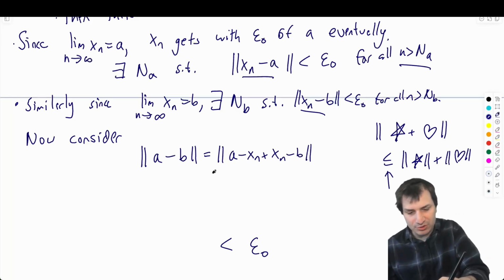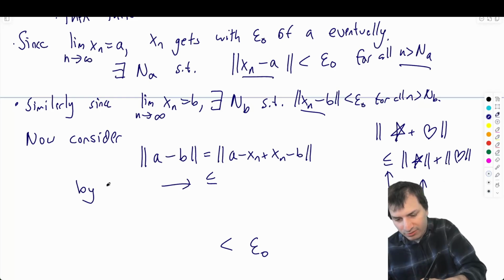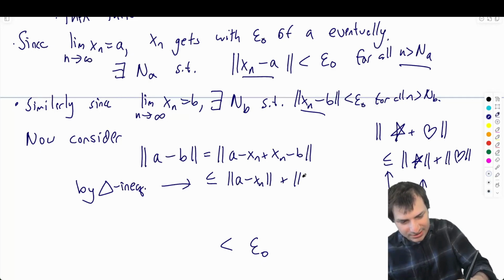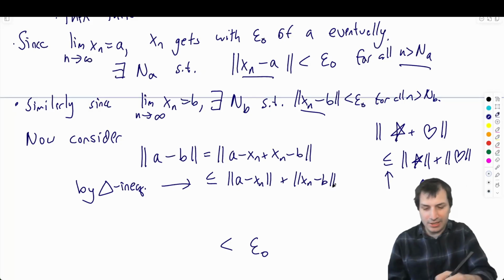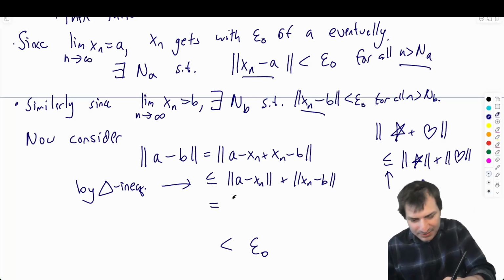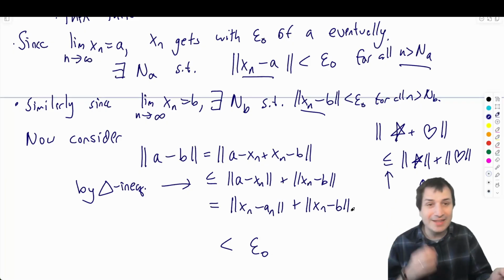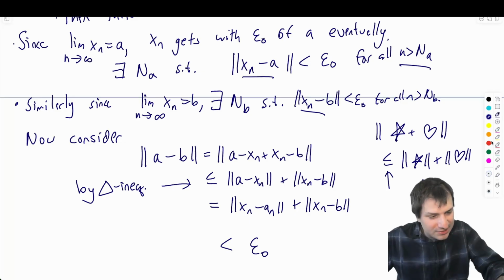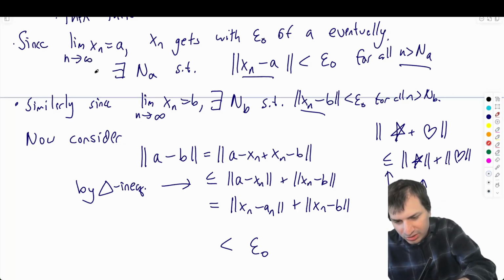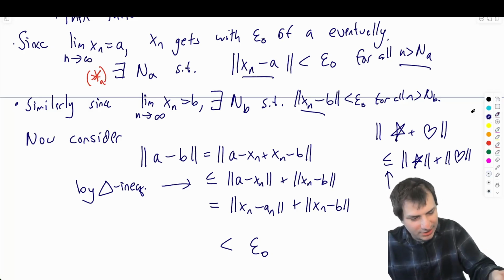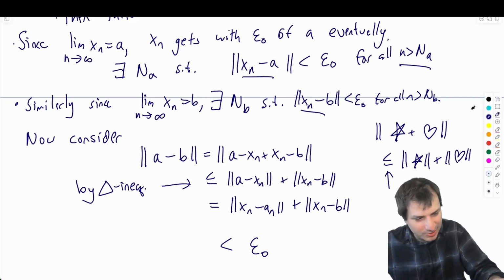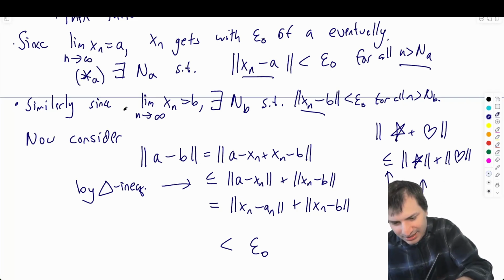Okay, now it's time for the triangle inequality. So I can say, by triangle inequality, here's a quick way to write it, this is |a minus xn| plus |xn minus b|. And |a minus xn| is the same thing as |xn minus a|, because you multiply by minus 1 in a norm and it's all good. And then that is supposed to be less than epsilon. I could give these names: I could call this thing star A, and this thing star B. Let's do it all in one color, so I'm not cheating by using multiple colors to add clarity. Okay, star A, and this is star B.